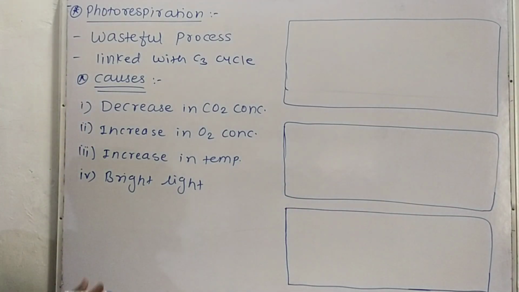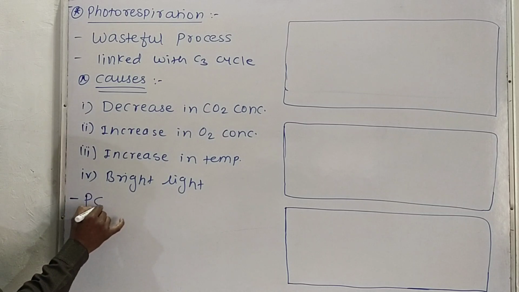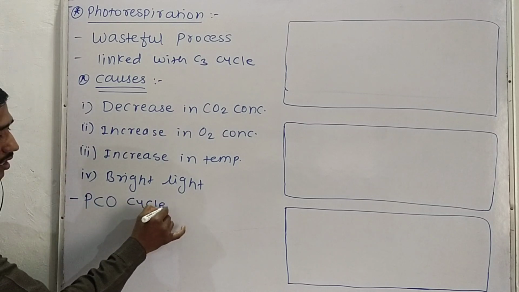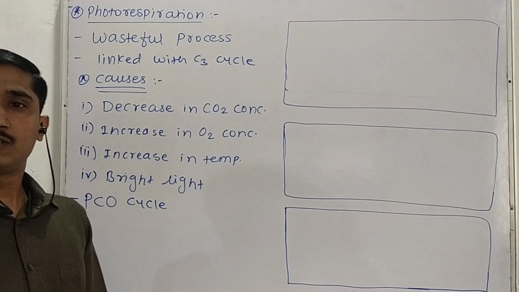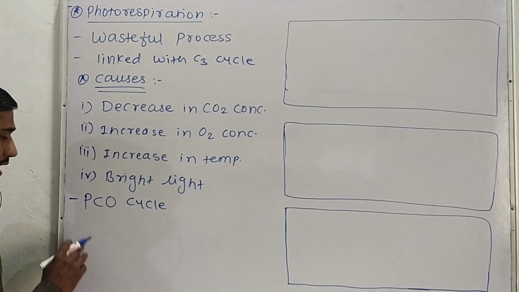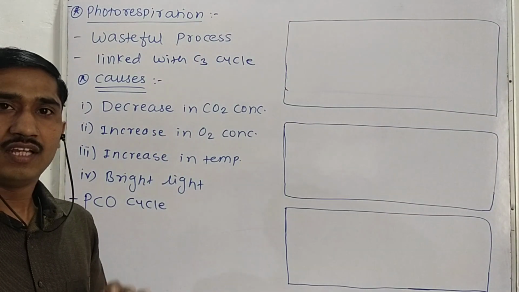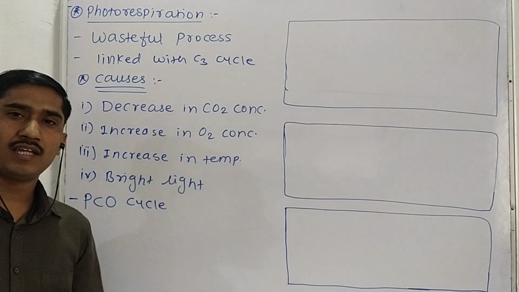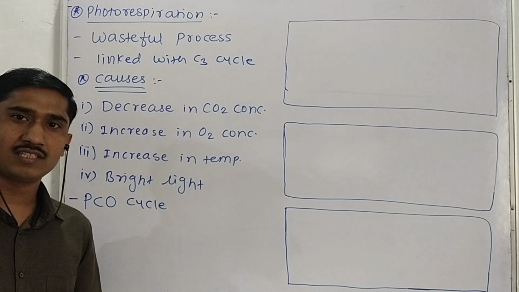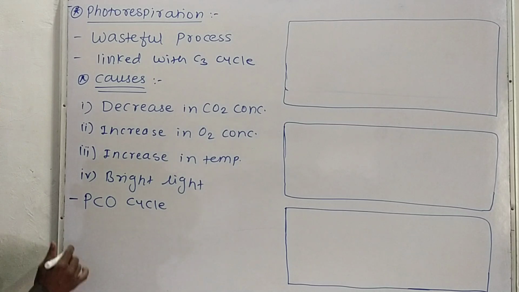This photorespiration cycle is also called the PCO cycle, and photorespiration takes place in 3 cell organelles. Generally, only the chloroplast is involved in the photosynthesis process, but during photorespiration, 3 cell organelles are involved.